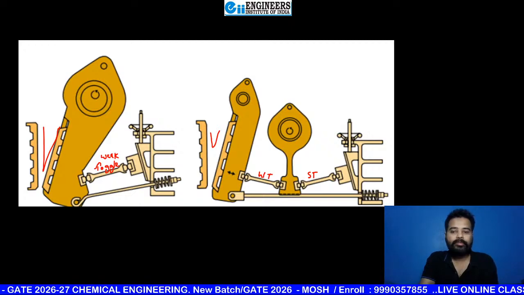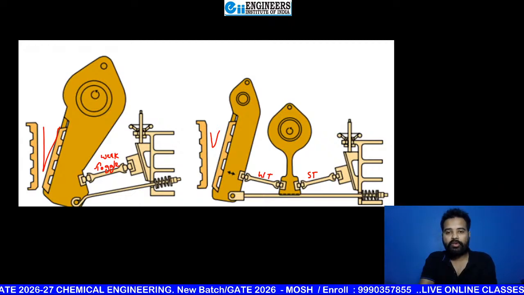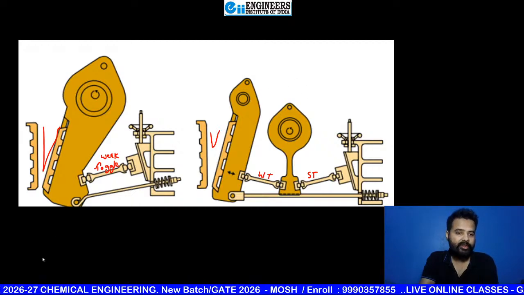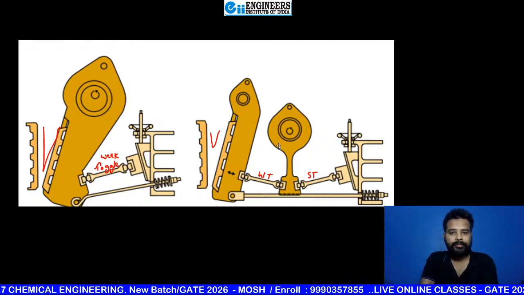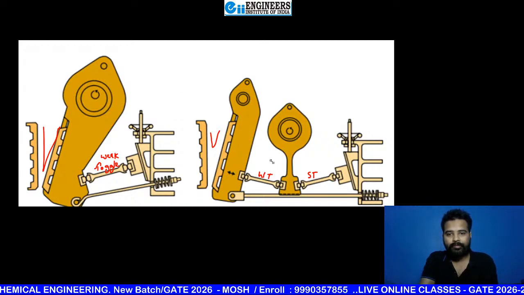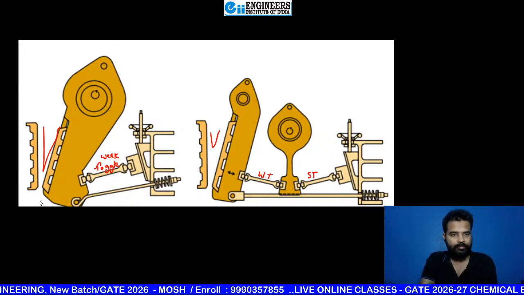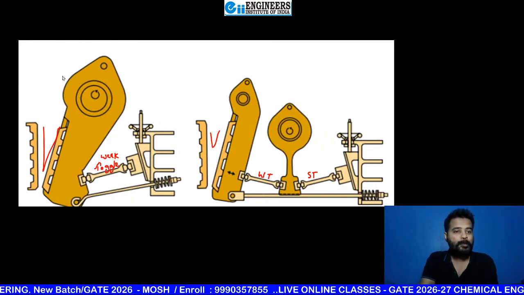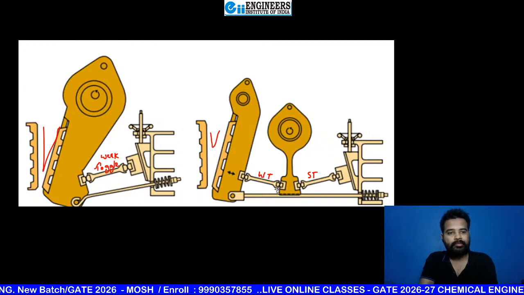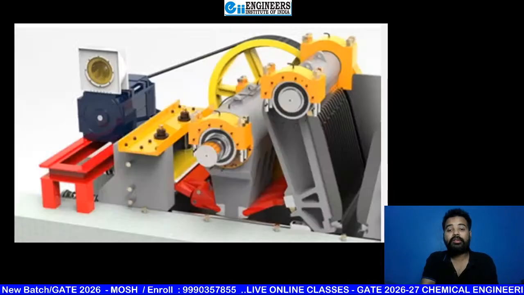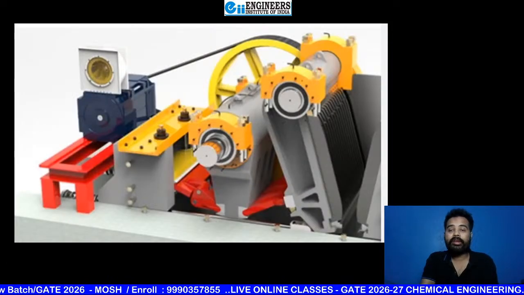Very good. Now I just want to show you one more picture, after that a few more things about this jaw crusher. See beta, one more diagram here.